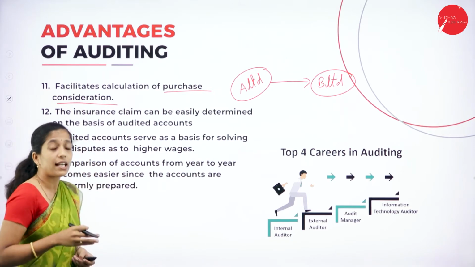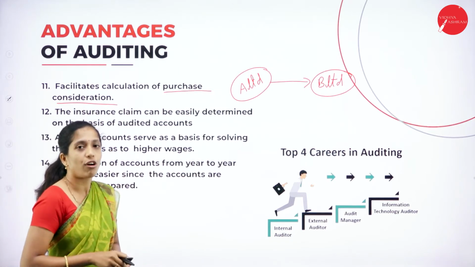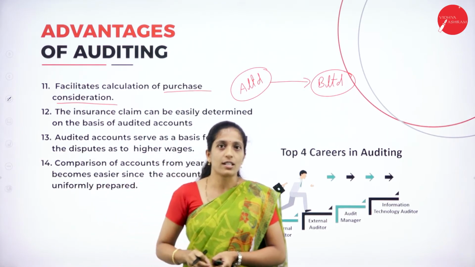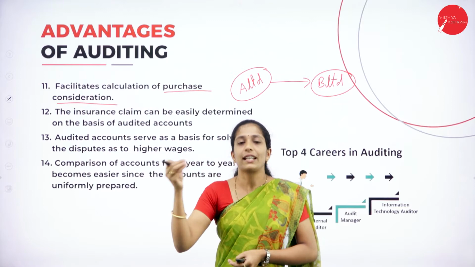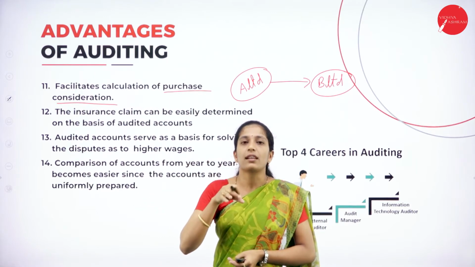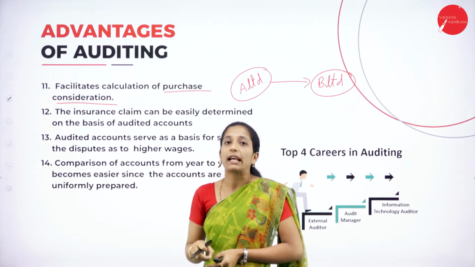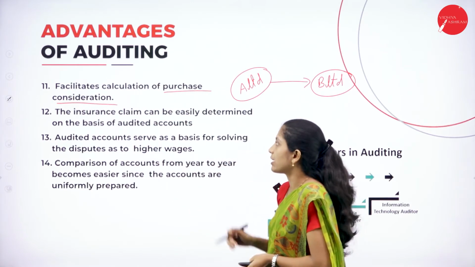So through auditing, it facilitates the calculation of purchase consideration, because if the auditing process is done, then whatever records they have maintained are accurate. So it will be easy to calculate the purchase consideration.